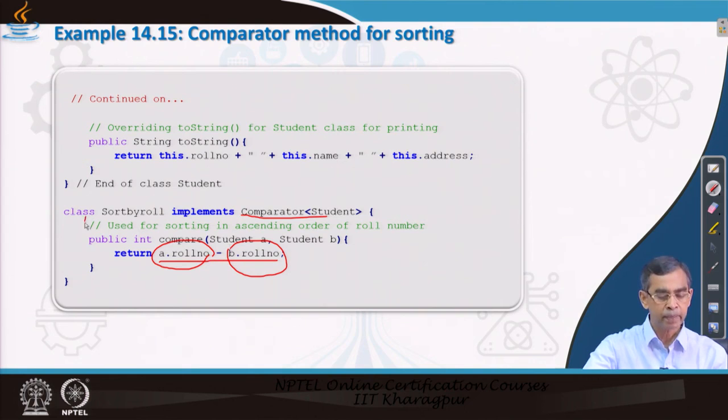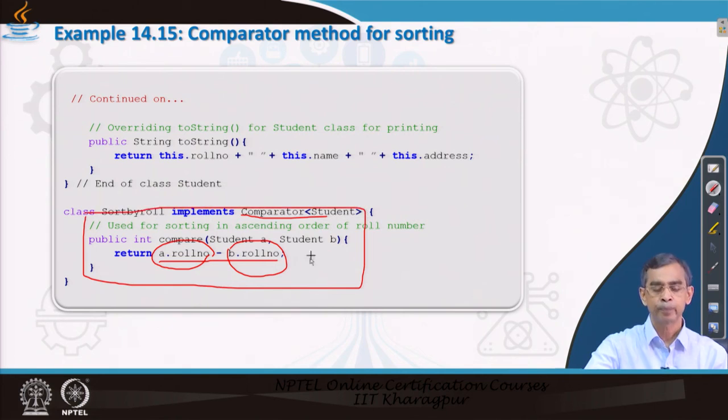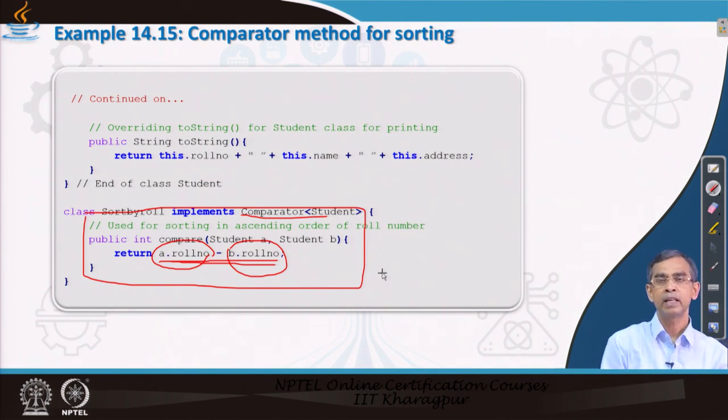Now this comparator method basically needs to be passed when we call a sort method, so that it knows on which field it is to be sorted. In this case we sort on the field roll number, where it is an integer type. Now likewise we can call this method for a particular field, because whenever you have to sort a user defined data type, it cannot perform the sorting on the entire object, it can perform sorting only based on a particular field in it.